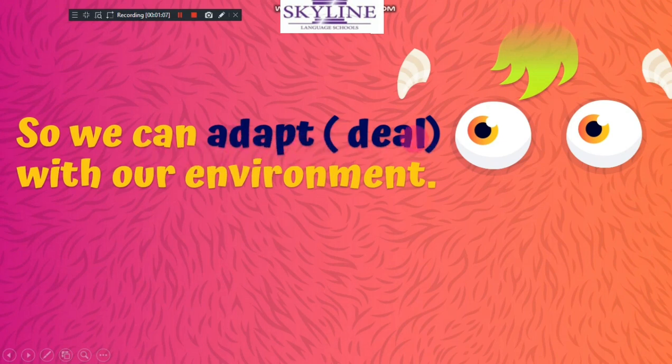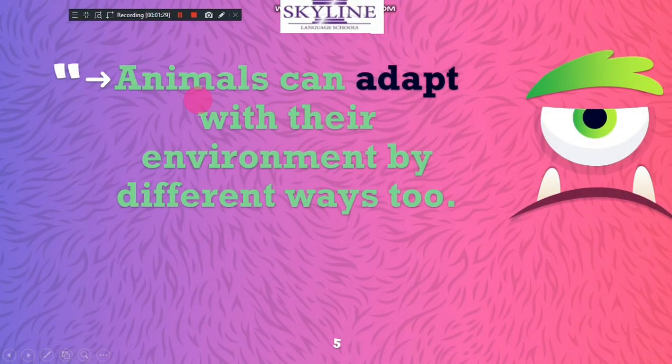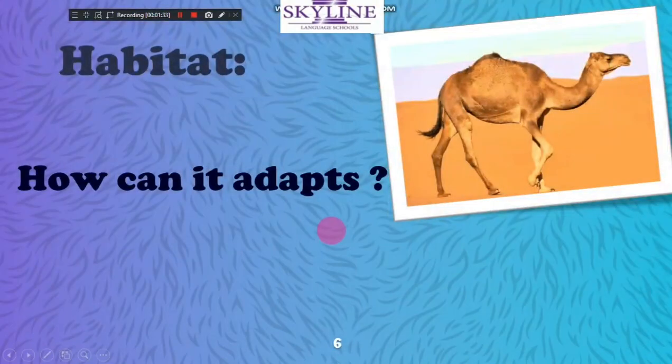Adapt means deal. So we can deal or adapt with our environment. That means adaptation. Adaptation means dealing.